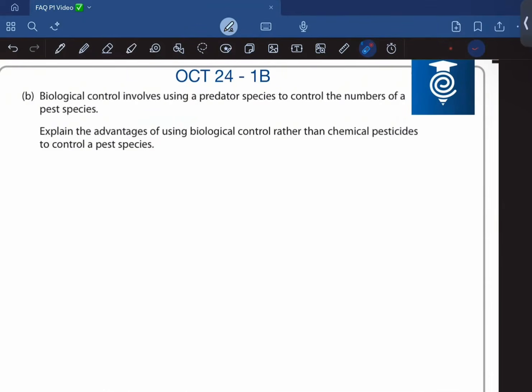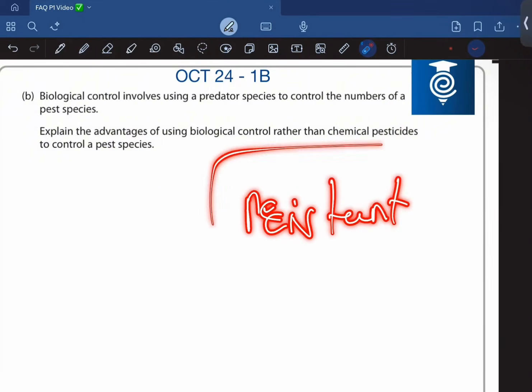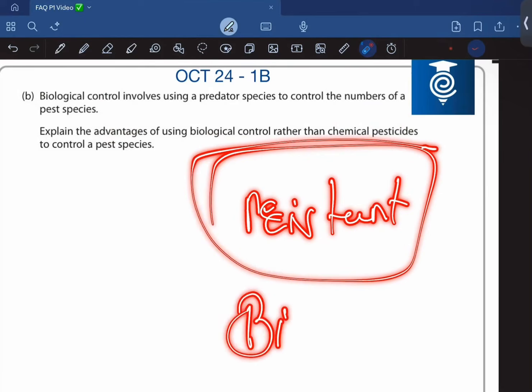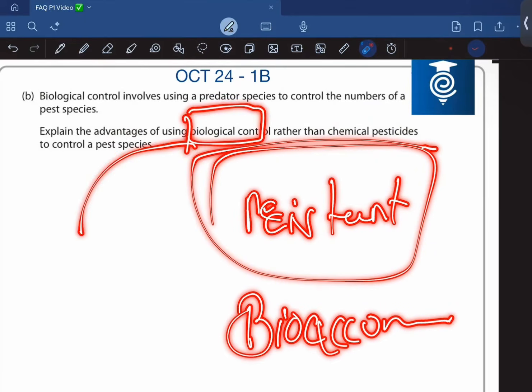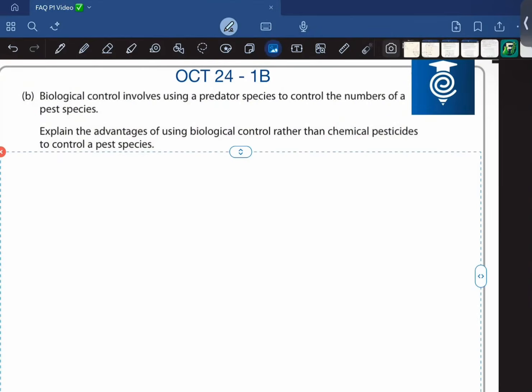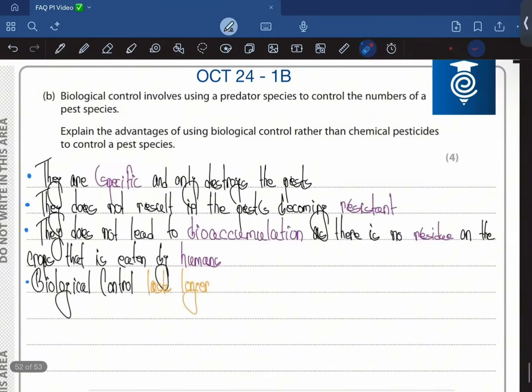Biological control using a predator species is used to control the number of pest species. Explain the advantages of using biological control over chemical pesticides. So the first advantage is that whenever you're using biological control, it doesn't lead to the formation of resistant insect species, and it doesn't cause bioaccumulation, and also it is specific. It only kills the pest.